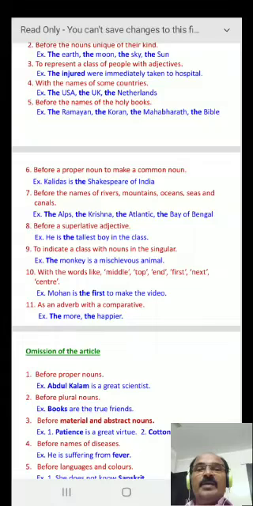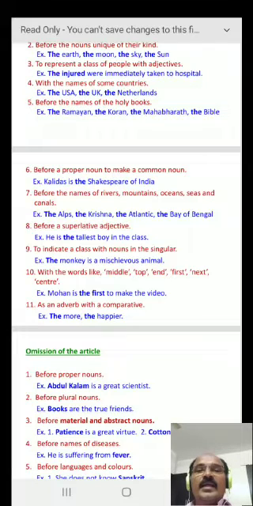7. Before the names of rivers, mountains, oceans, seas and canals. For example, the Alps, the Krishna, the Atlantic, the Bay of Bengal. 8. Before a superlative adjective. We have 3 degrees, positive degree, comparative degree and superlative degree. Before the superlative degree, we place the. For example, he is the tallest boy in the class.